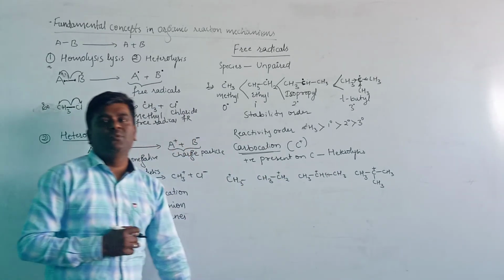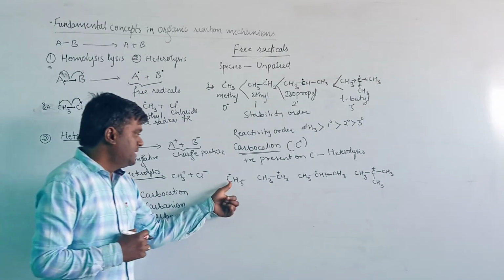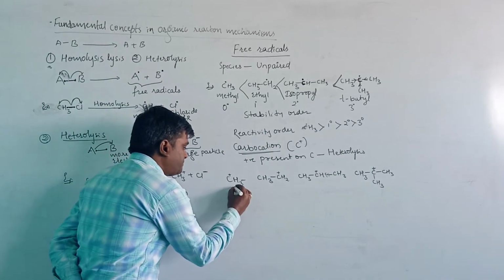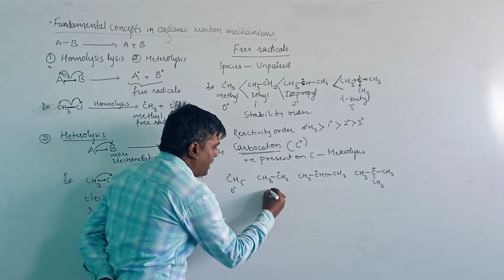Here is the 0 degree, and here is the primary.